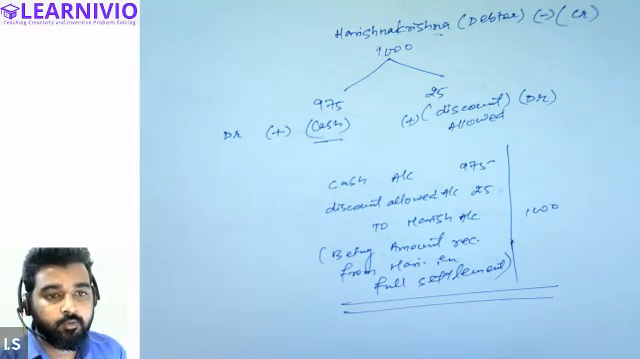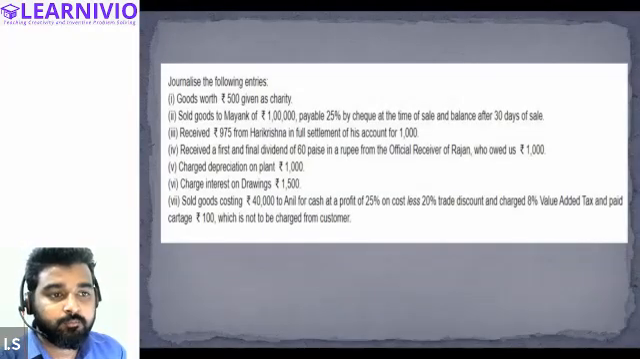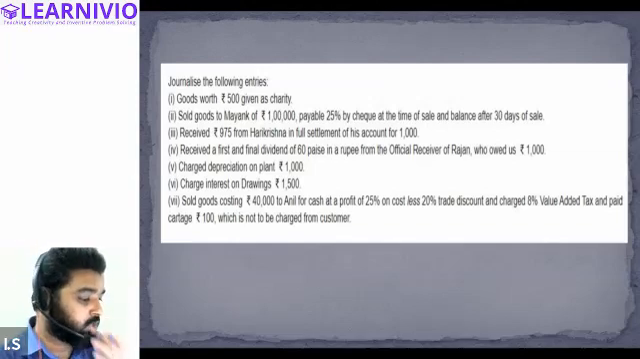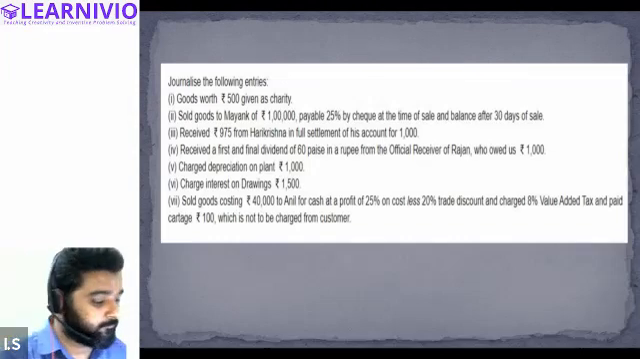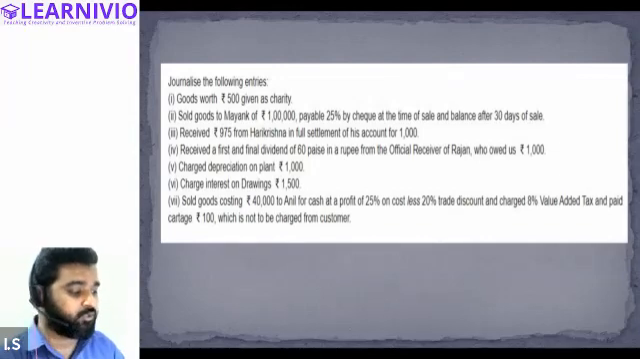Okay. Now let's move to the fourth transaction. The fourth transaction says: received a first and final dividend of 60 paise in a rupee from the official receiver of Rajan, who owes us 1000. Tell me how this will be recorded. Tell me how this will be generalized.